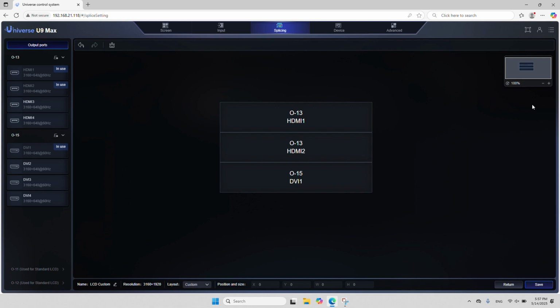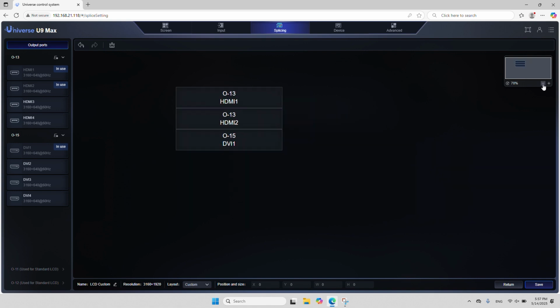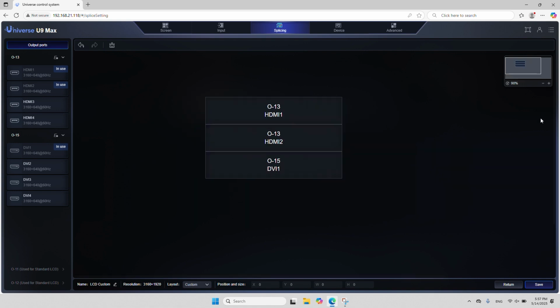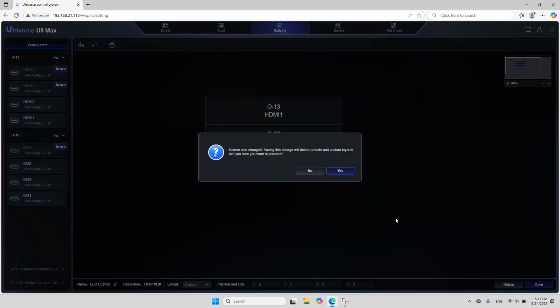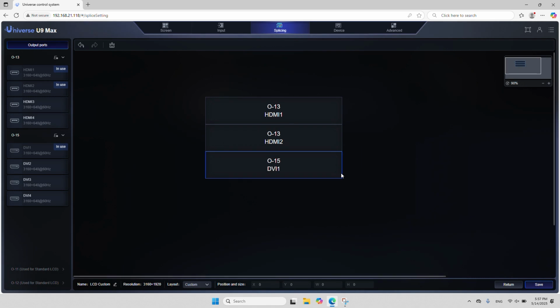When the window settings are complete, you can check the thumbnail preview in the top right corner to confirm the layout. After setting the output signals and windows, click Save. Now your custom LCD layout is ready.